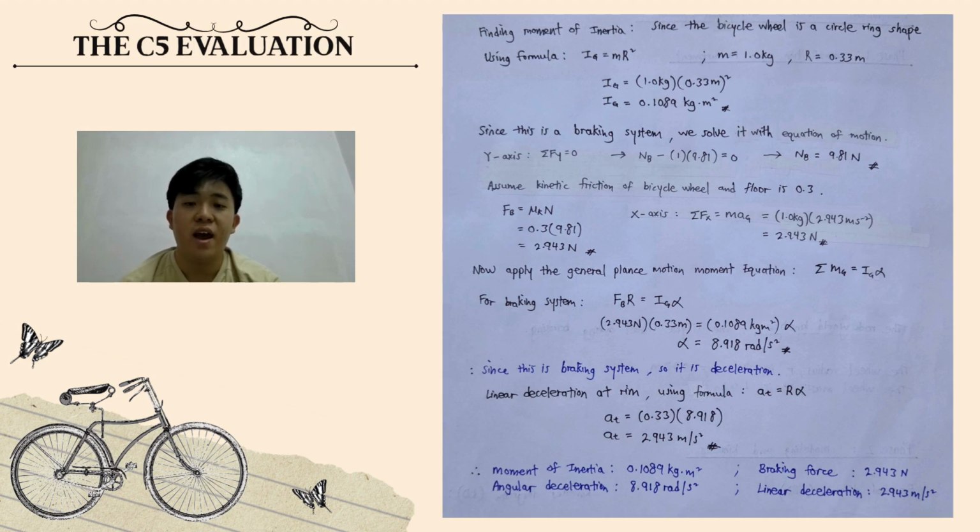And then, air resistance and tire deformation were neglected. These factors would influence the actual braking performance and may cause differences between the theoretical and actual results. Overall, the rigid body model successfully predicted the braking behavior of the bicycle wheel. The engineering dynamics principles can be applied to evaluate rotational motion, braking force, and deceleration in a real-world mechanical system.